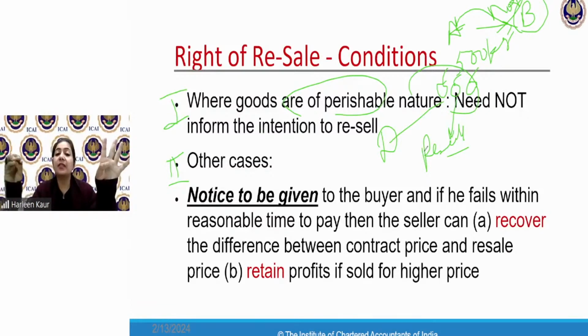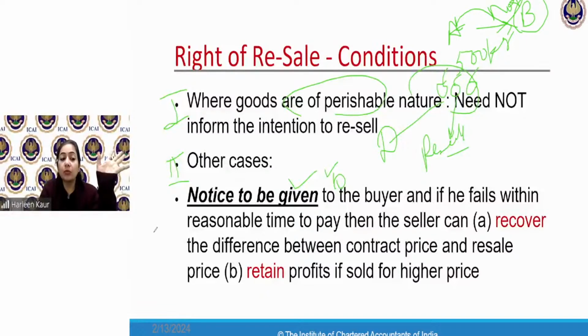In other cases, means if the goods are not perishable, any other type of goods. Suppose I had to sell furniture to a buyer and the buyer refuses to make me the payment. So now I will send a notice to the buyer that, look, I am giving you a reasonable time of 10 days. You come and pick up your furniture and you make my payment. And the buyer still refuses to come.